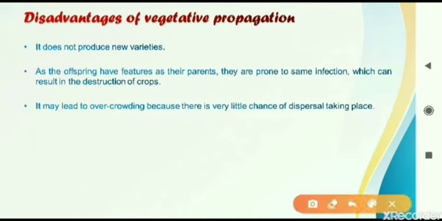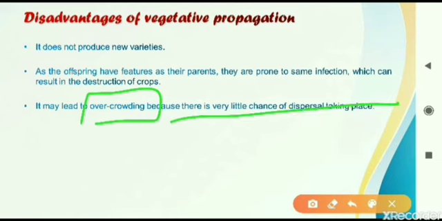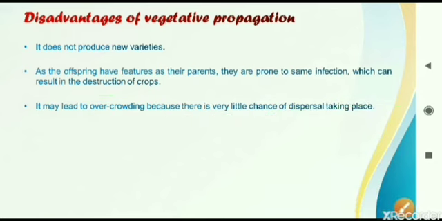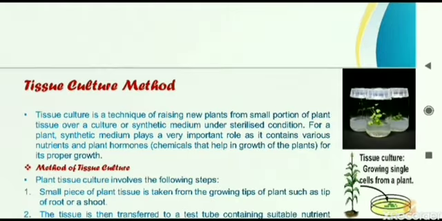Third point is given there, that it may lead to overcrowding because here the same plant is growing from the stem, from the leaf, from the vegetative parts only. So many plantlets can grow together at the same time, and it can lead to overcrowding at a place. So these are all the disadvantages of vegetative propagation.